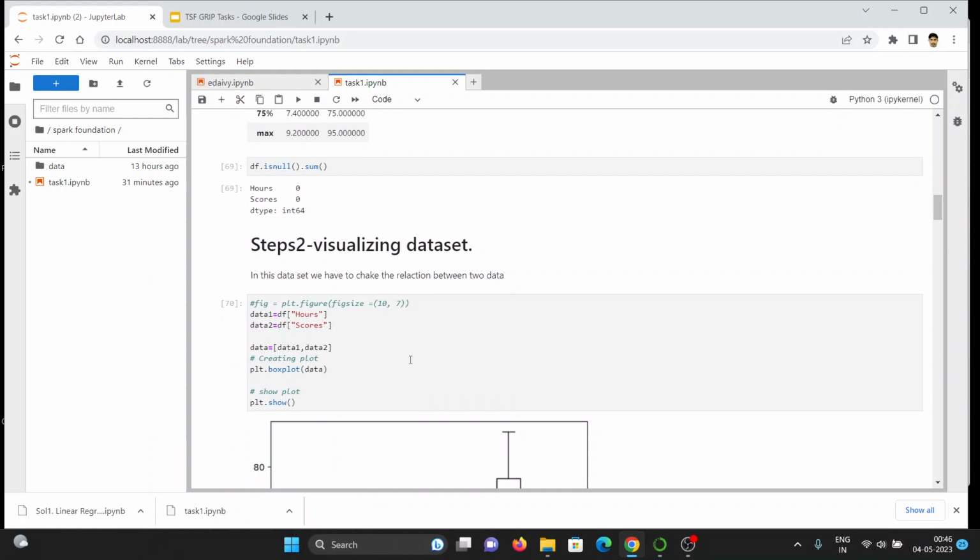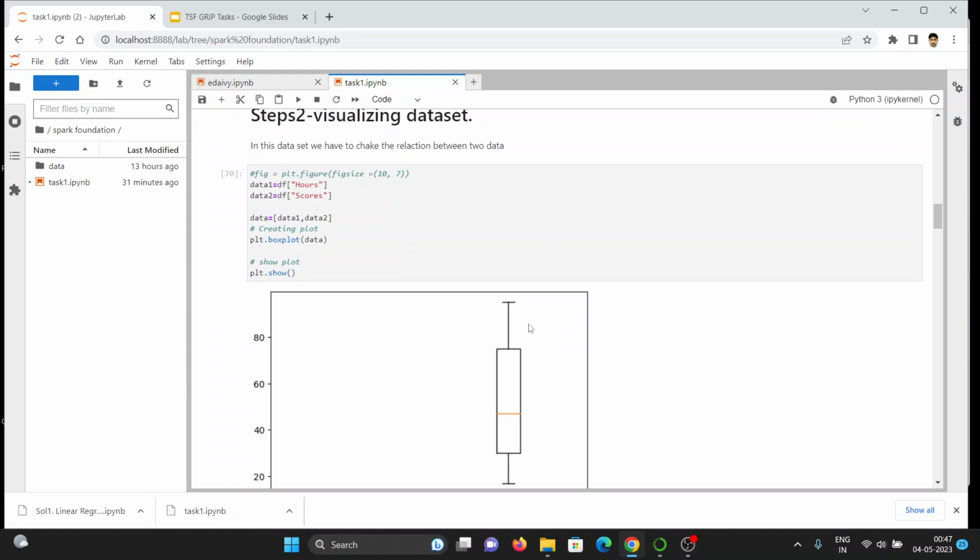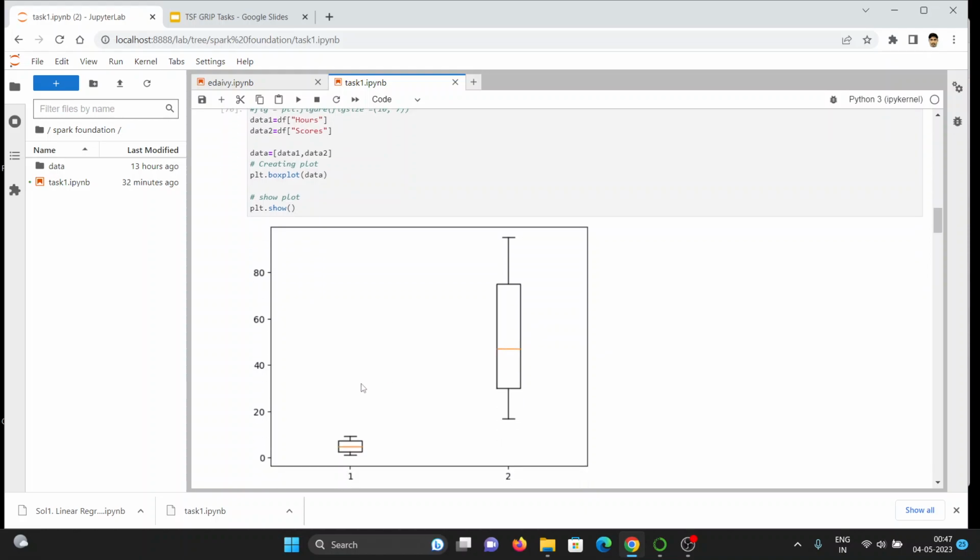Step 2, visualizing the data. In this dataset, we have to check the relation between the two variables, and also check whether any outlier is present or not. In this case, we first plot box plots. The first box plot is for hours, and the second box plot is for score.